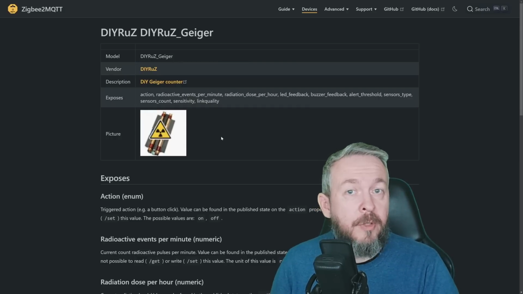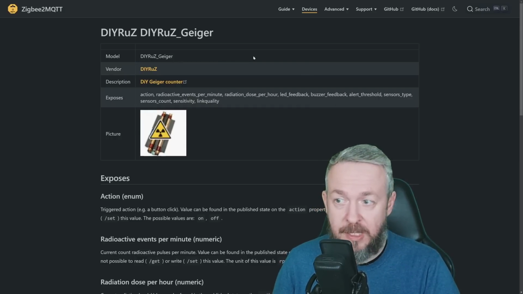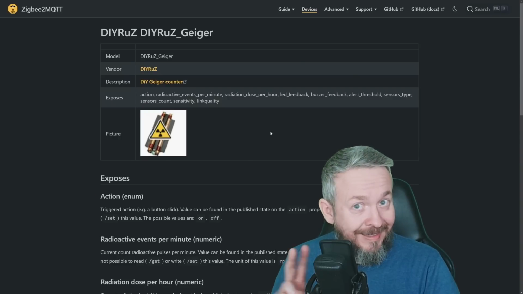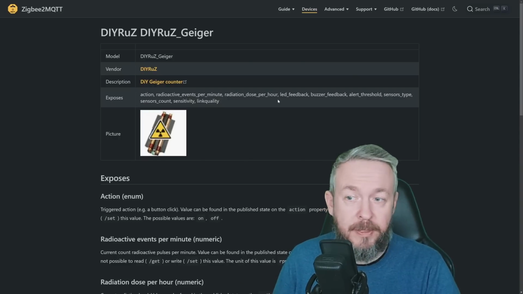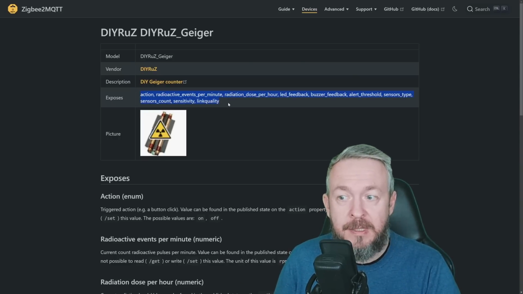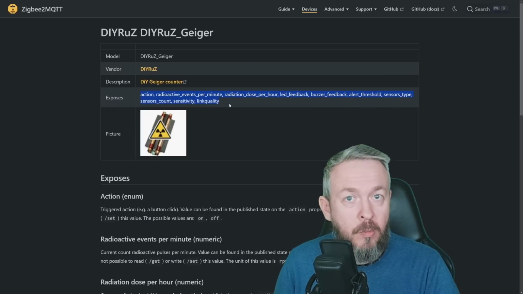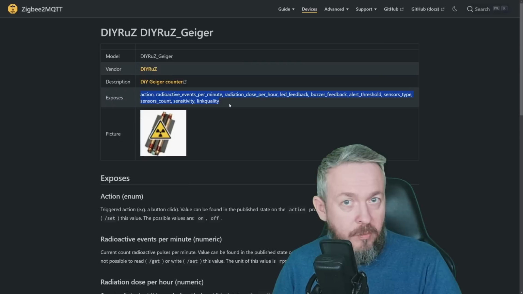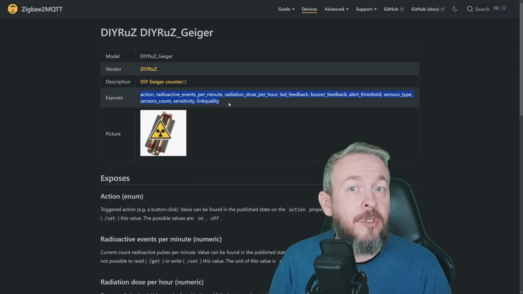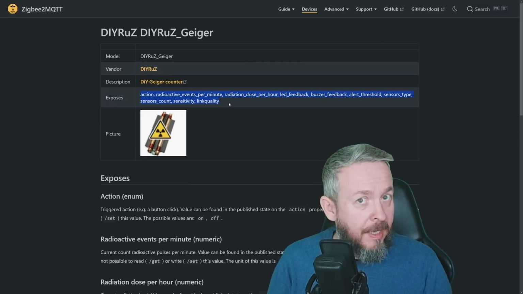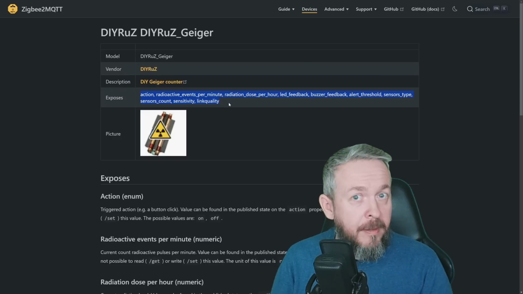But that's not all. For each of the devices that is in the database, such as this one here, which is actually a DIY device, not a commercial product, you also have a list of all the things that are exposed. And at a glance, you can see what you can do or what you can get from that device in Home Assistant. This is something that unfortunately ZHA is lacking, and that's one of the reasons I prefer using ZigBee2MQTT over ZHA.